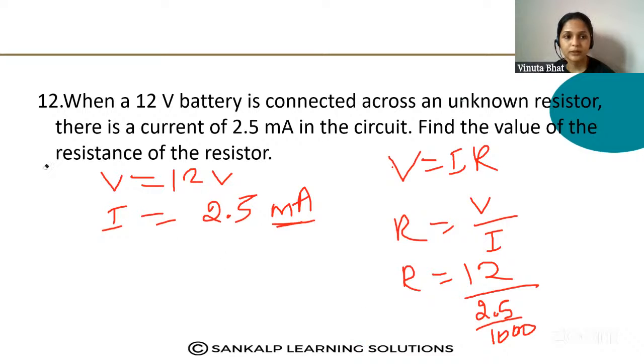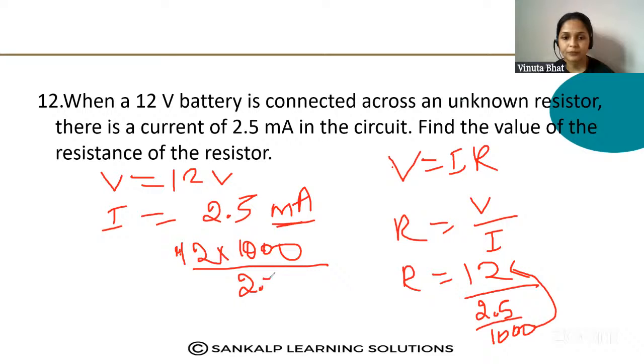Next I will write here, look. 12 into 1000. What have I done with the 1000 here? I have sent it to the top. Divided by 2.5, that is equal to 12,000 divided by 2.5. How much does it come? 12,000 divided by 2.5 is 4,800. That is equal to 4.8 into 1000.